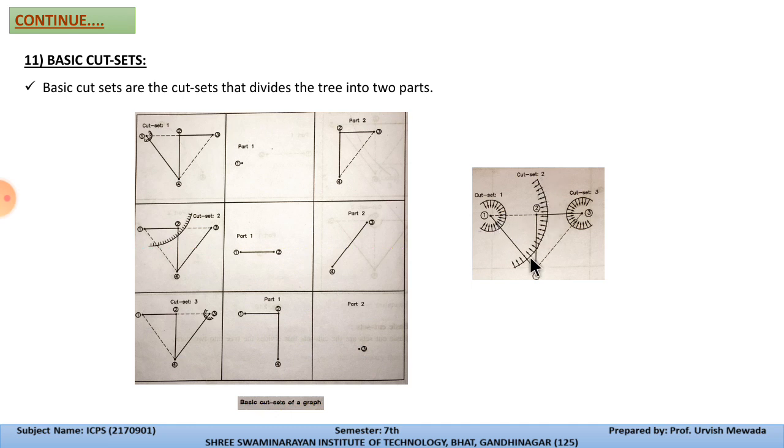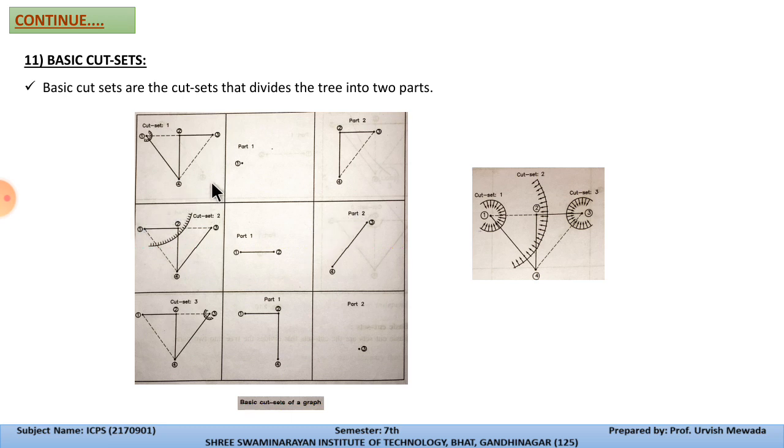The direction of the cutting is towards node number 2. The direction of the cut set is towards node number 3. So basic cut sets are the cut sets that divide the graph into 2 parts. Means we have 3 branches, and we are dividing those 3 branches into 2 parts. So here it is cut, and the 2 parts are like this. If we cut over here, then these are the two parts which we divided.